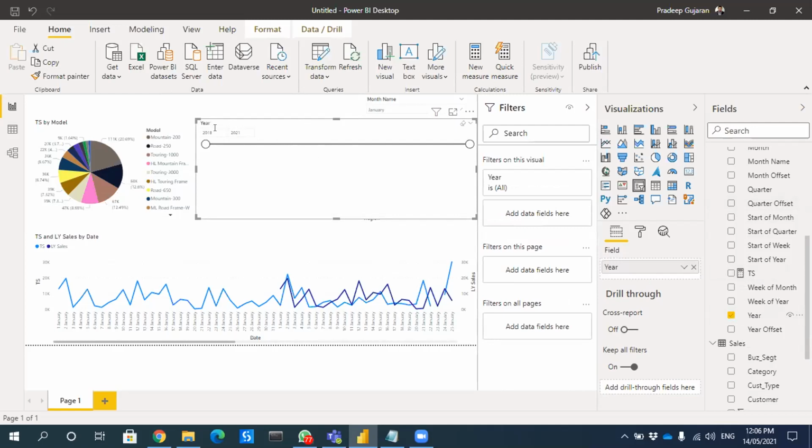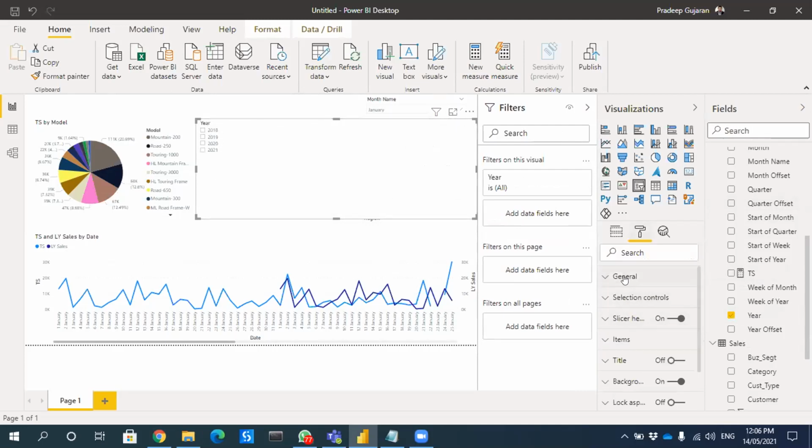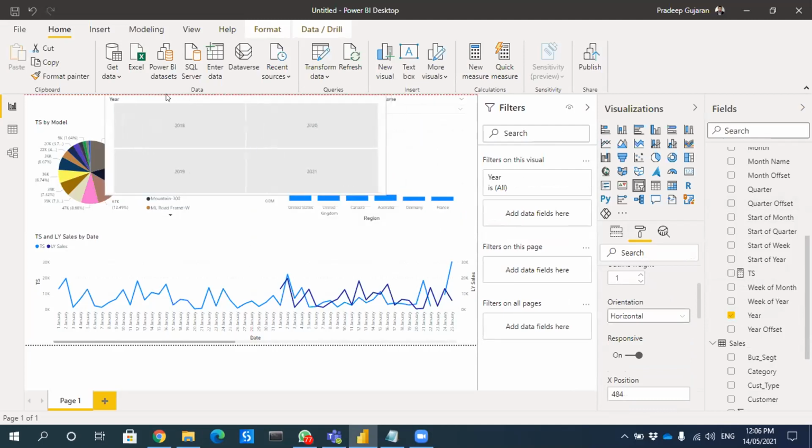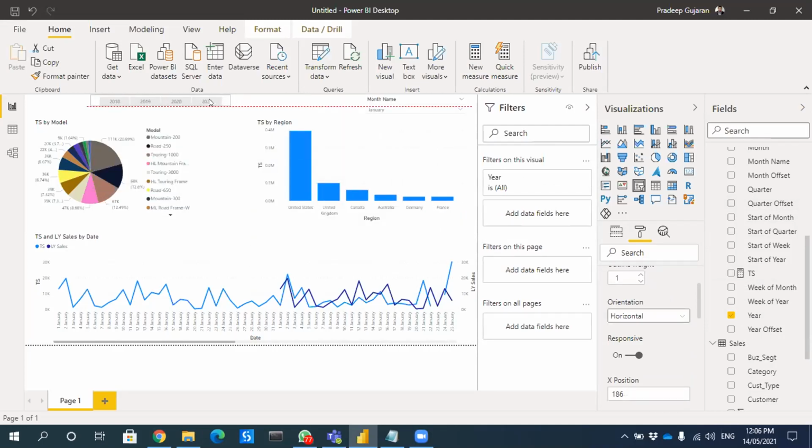In order to optimize, there should not be too many values in the slicer, so by default it gives me this option. But we don't want this option. Basically, we want a list. Now this is vertical. We want it horizontal. Then we can resize it, increase or decrease the size, or change the orientation.